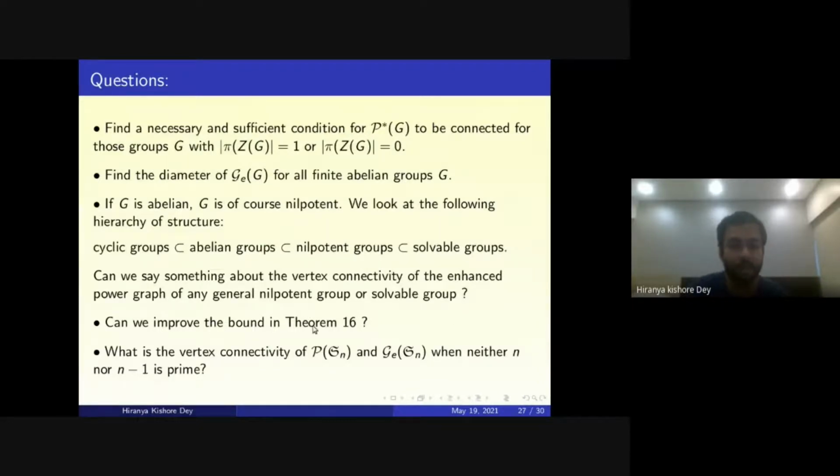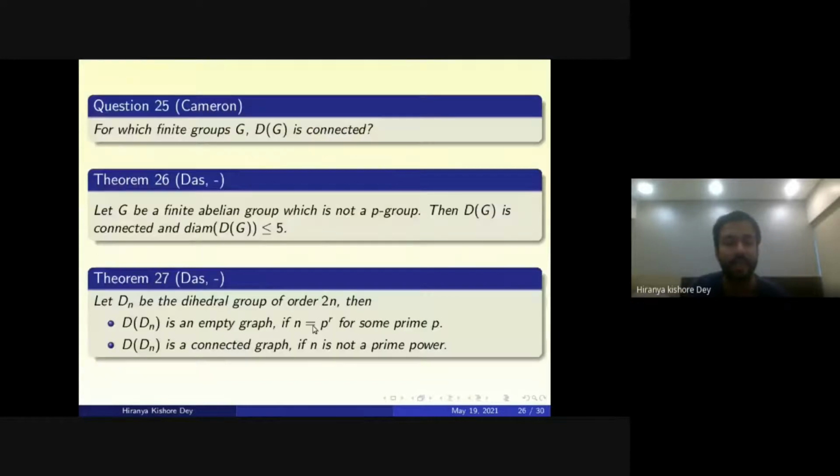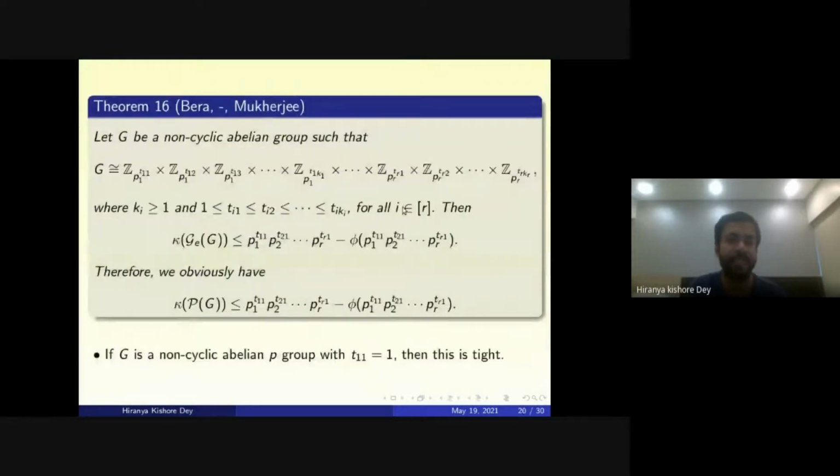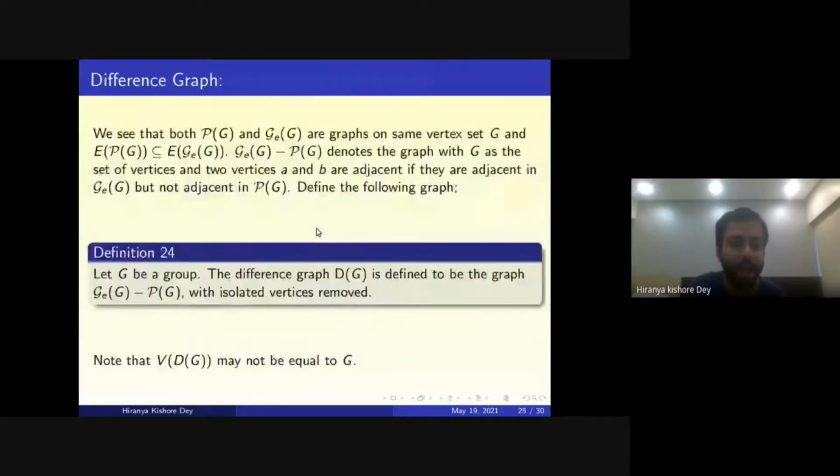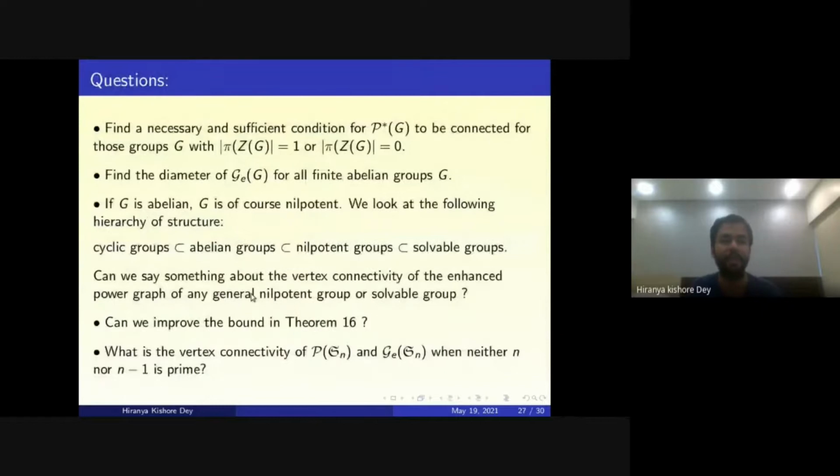As I said earlier, for theorem 16, we checked that this bound should be much improved. There is a lot of scope for improvement in this bound. So can the bound in theorem 16 be improved? And what is the vertex connectivity of P of Sn and G of Sn when neither n nor n minus 1 is prime?